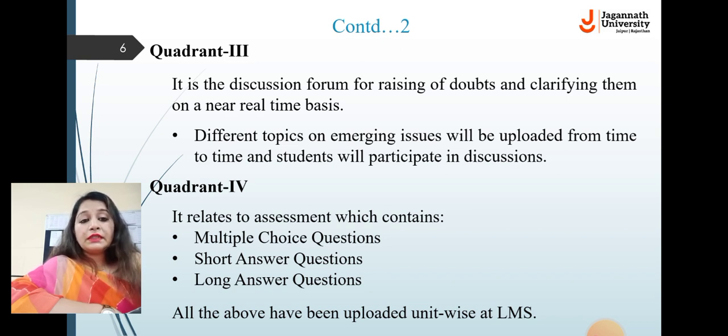Next is quadrant 4. Quadrant 4 is basically assessment. An assessment contains 3 parameters: multiple choice questions, which are given to the students, short term questions and answers, and long term questions and answers. So this is the overall content of the LMS.